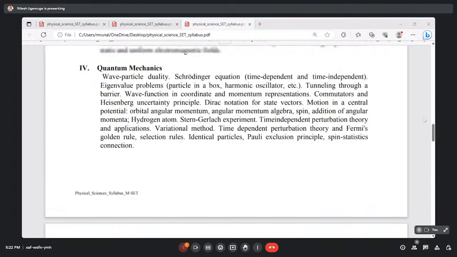So, friends, when scientists tried to deal with kinematics, the motion-related problems of the microparticle, they were unable to apply the concepts of classical mechanics. That is why there was a need to develop a new kind of physics, and because of that, quantum mechanics emerged. And as we know, quantum mechanics was developed.